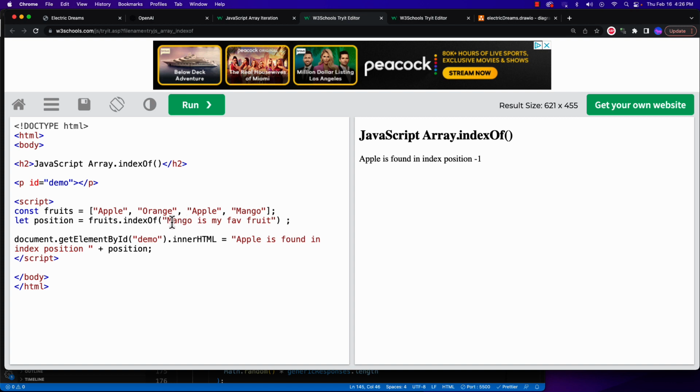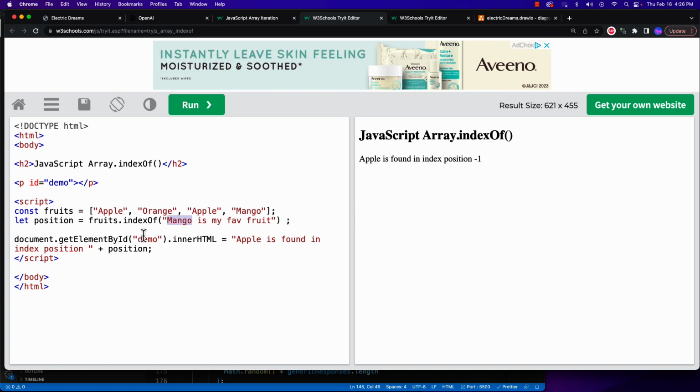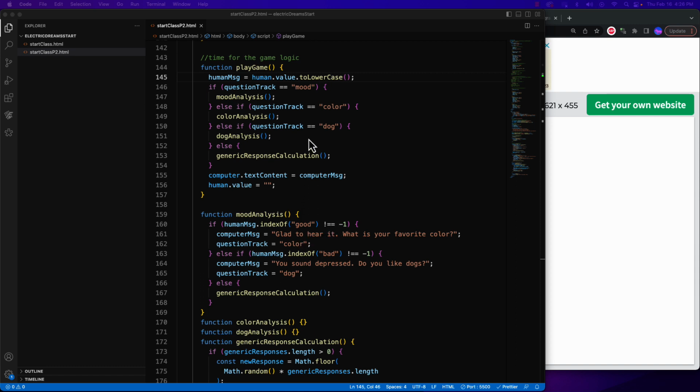Which is what we're doing in ours, because what we're trying to find out is, does a word exist in this string? So we can use indexOf to find items in our array, but we can also use it to analyze a string to ask, is that word part of this string? Because that's really what we're doing here: using the indexOf method of strings versus the indexOf method on arrays.